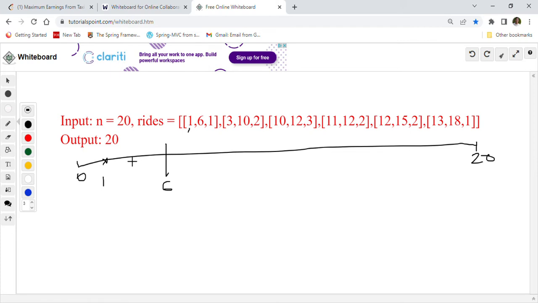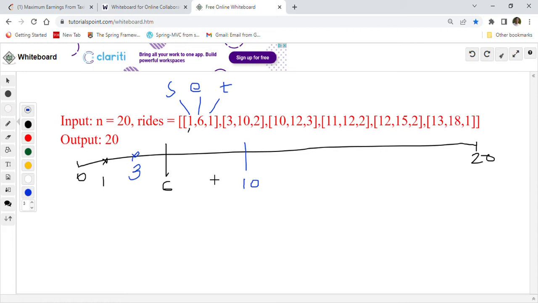Another passenger, let's say, is there. He is going to start at 3, right? And he is going to go until 10 and he is going to give us a $2 tip. So this is the list of all the passengers, right? That's what it means. The first one is the starting point, the second one is the ending point, and this is the tip. This is start, this is end, and this is tip, for example.